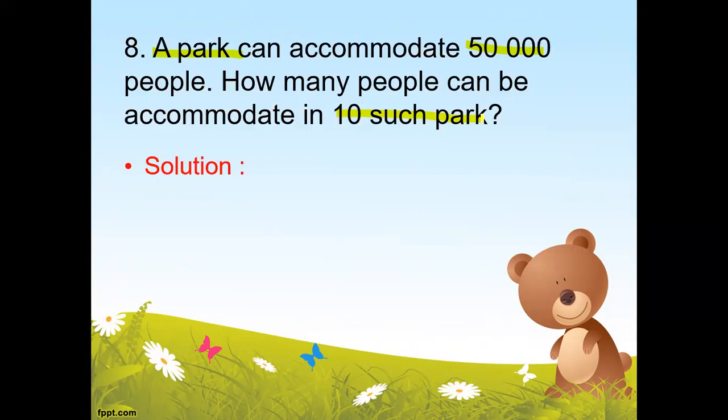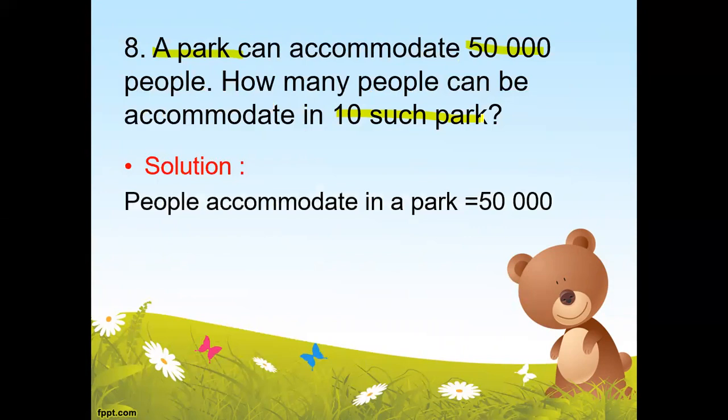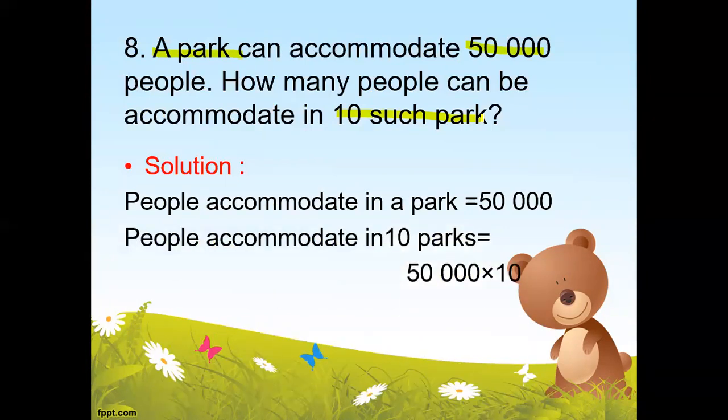So we have to do the multiplication again. People accommodated in one park, then people accommodated in 10 parks. So we will multiply the same 50,000 with 10. And here you can do this directly without doing it in vertical form because we know the multiplication by 10, 100 and 1000.